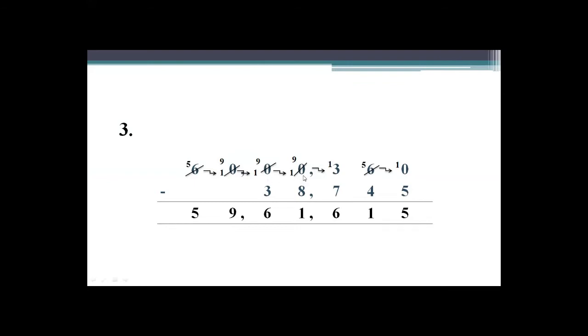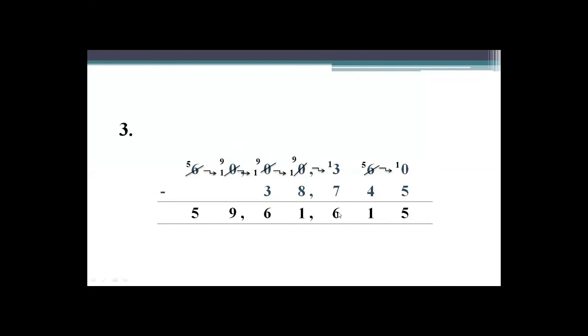Okay, here you see 0 here, so you again give a borrow to this 0, it will become 10 and here 9 remains. Now again 1 borrow is needed here. This 10 gives 1 borrow to 3, it will become 13 and here 9 remains. So here you see subtraction is done, but step by step you will give the borrow. First of all 6 gives here, then this 10 here, then this 10 here, and then this 10 finally gives a borrow to this 3. It will become 13.